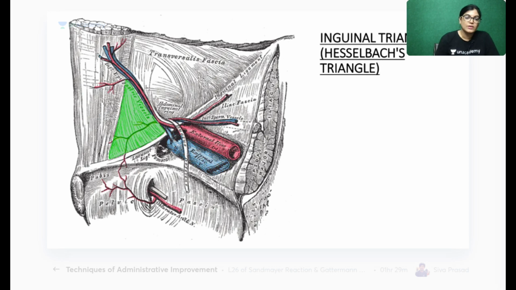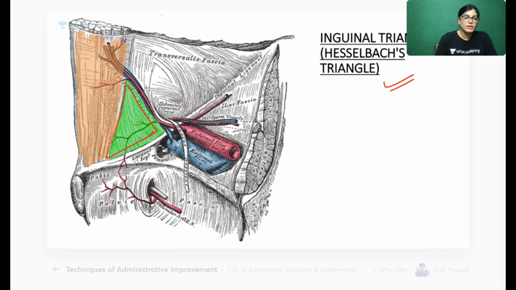See here, this green colored triangular space is called the inguinal triangle or Hesselbach's triangle. It is important for us to know the boundaries. This muscle you are seeing is the rectus abdominis.